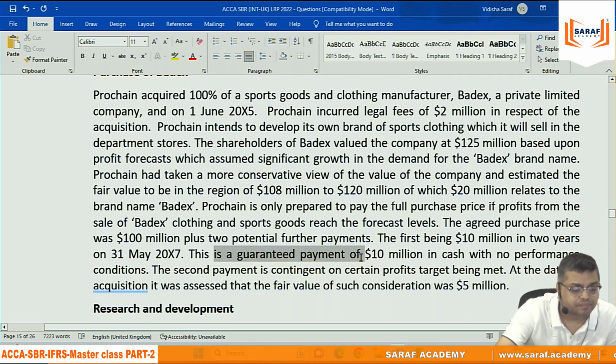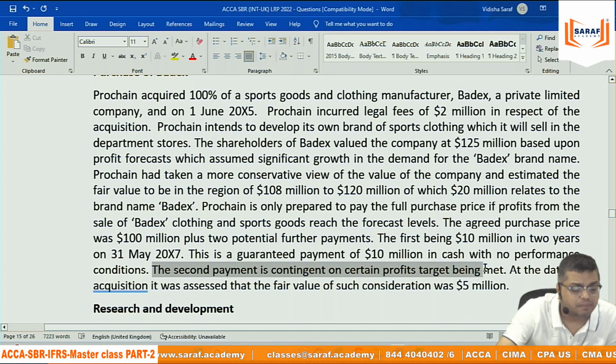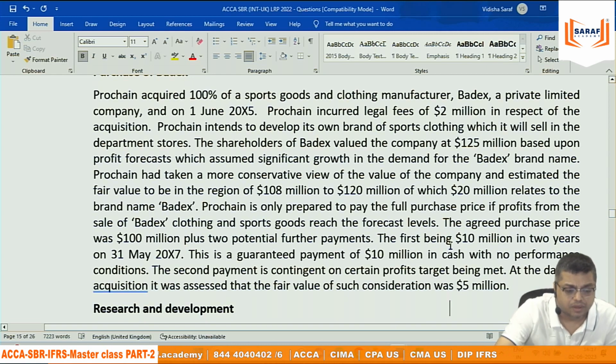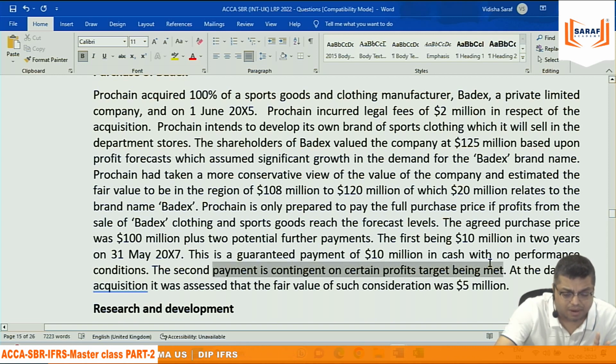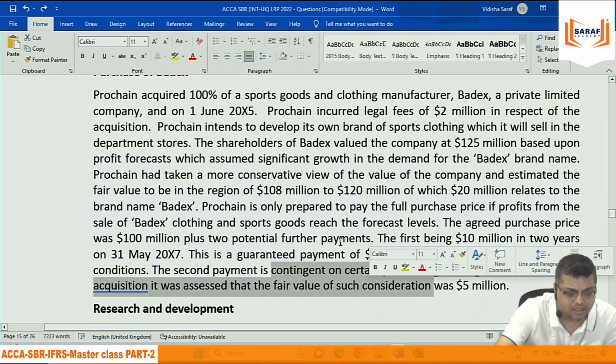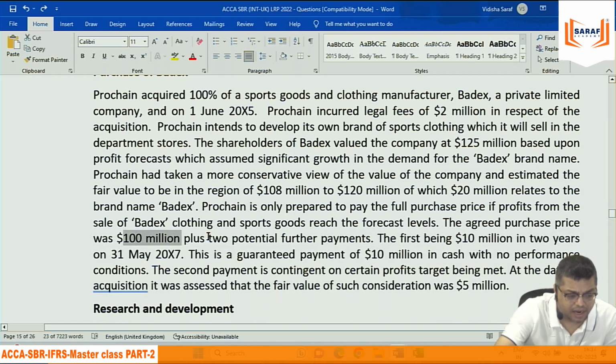And there is a guaranteed payment of 10 million with no performance condition. The second is the fair value of the contingent payment, which is 5. So the total payment will be 100 plus 10 million present value in 2 years plus 5 million fair value given, on whether they will be able to achieve the profit target or not. This is contingent consideration, this is deferred consideration, and this is what you are actually paying now.